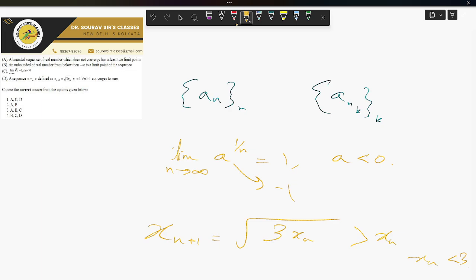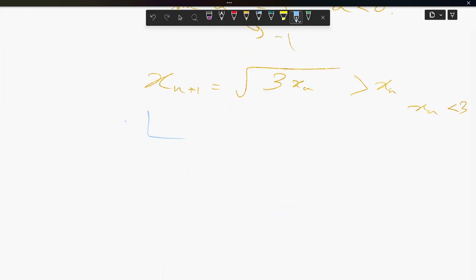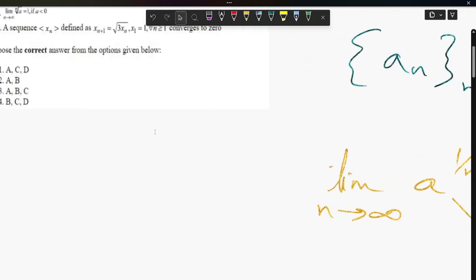So the sequence converges to a fixed point, let us call it L. Then L is equal to root over 3L, so root L is equal to root 3, and L will be equal to 3. Thus the sequence converges to 3, not 0, so the statement is false. Statement D is also false.